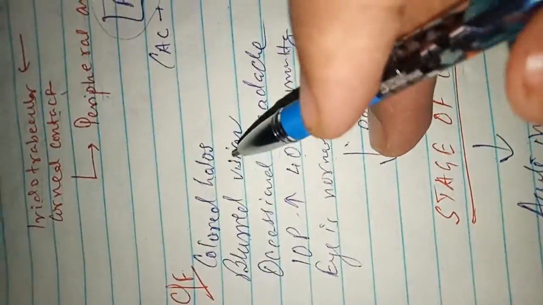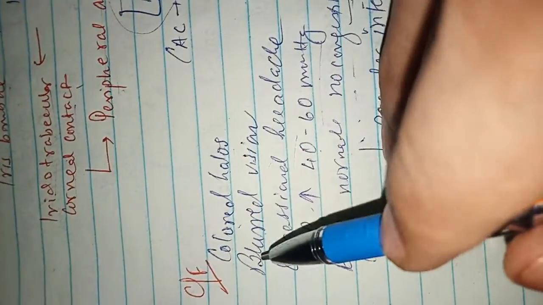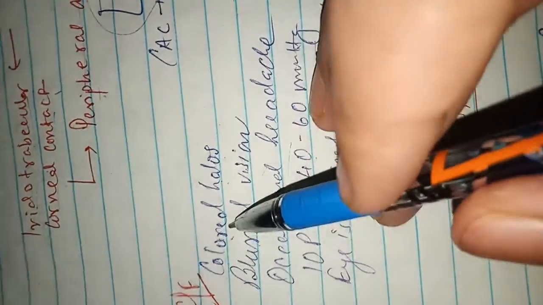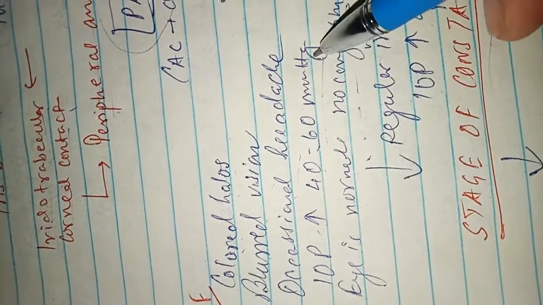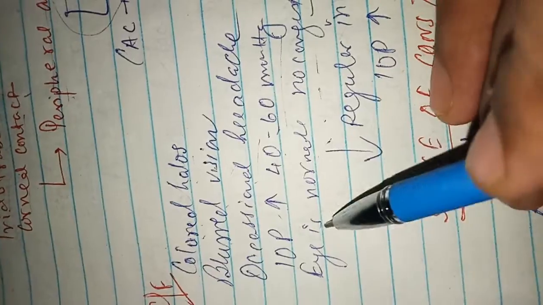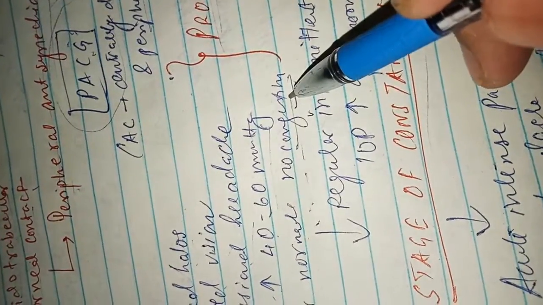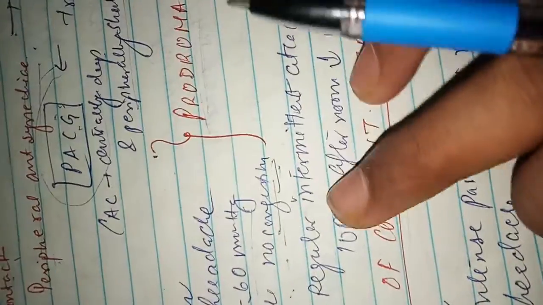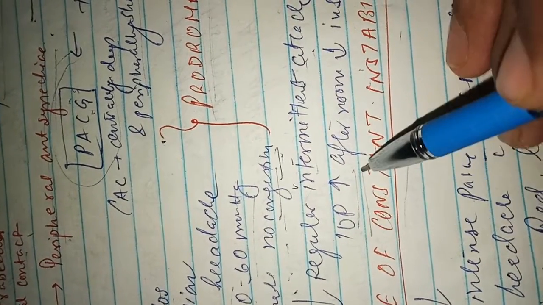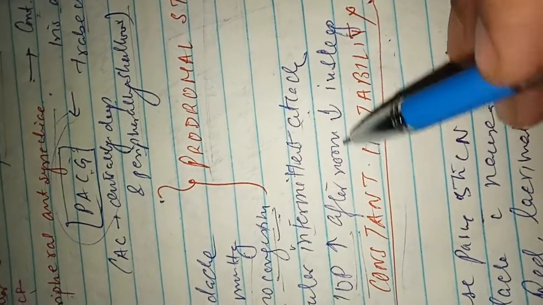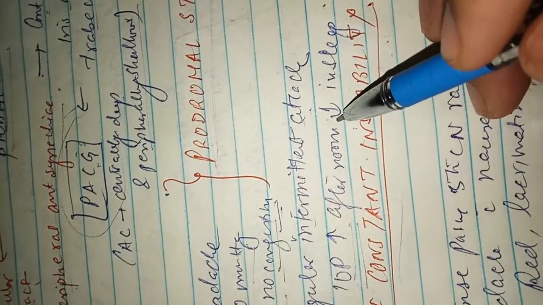What are the clinical features? In the prodromal stage, the clinical feature is colored halos. The patient will complain of colored halos, blurred vision, occasional headache, and intraocular pressure will be 40 to 60 millimeters of mercury. The eye is normal, there is no congestion. After that, regular intermittent attacks of this prodromal stage lead to increased intraocular pressure, and it will decrease in sleep or in the afternoon. So this is known as the stage of constant instability.